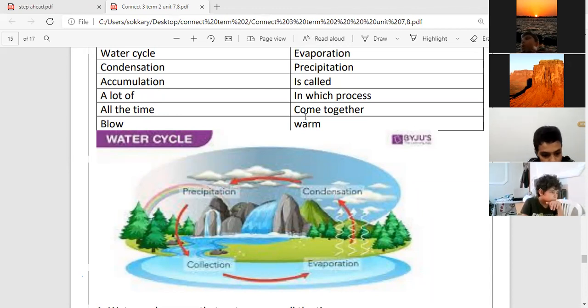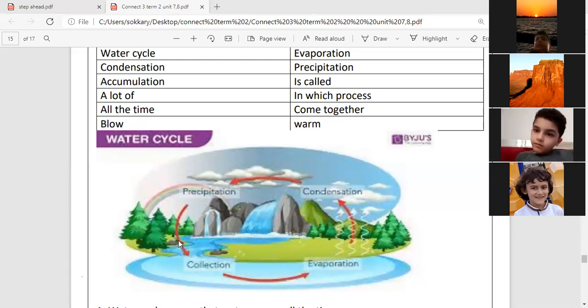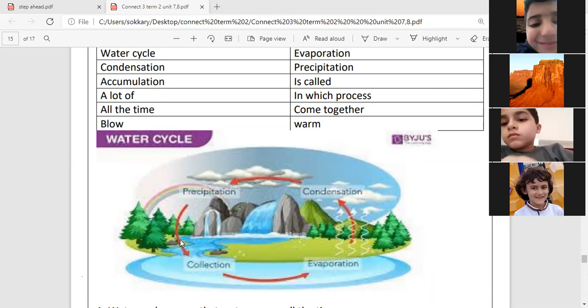Qusay, what happens in precipitation? It rains. Yes, it rains. Thank you very much. Yasin Khalid, what happens in accumulation? The water collects together. Again, please. Some water goes under the ground and some water goes to the river.